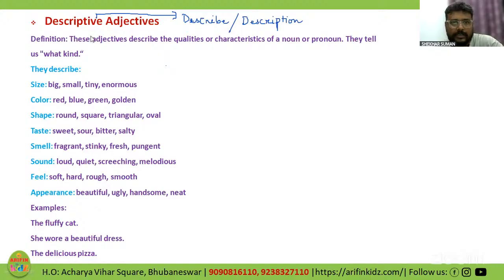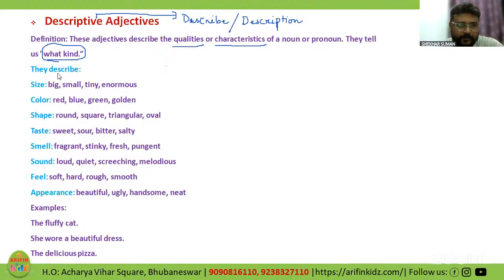So these adjectives describe the qualities. Remember, when it comes to descriptive adjectives, they give us the qualities or characteristics of the noun or pronoun. They describe in terms of qualities, in terms of characteristics of a particular person or thing. So they tell us what kind. Descriptive adjectives give us the information about what kind.